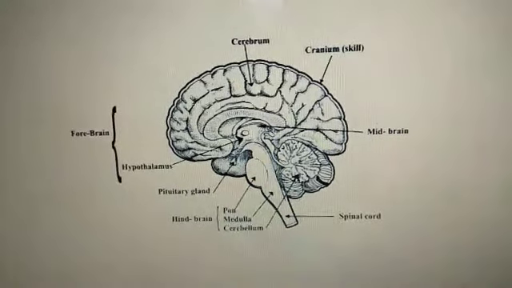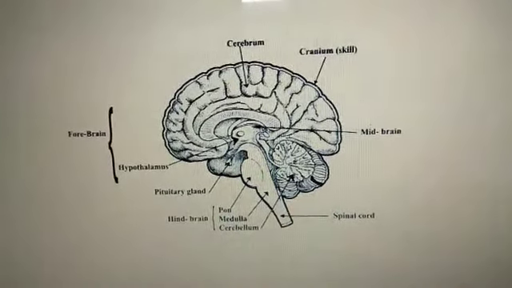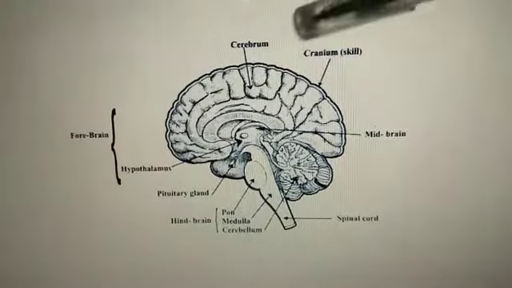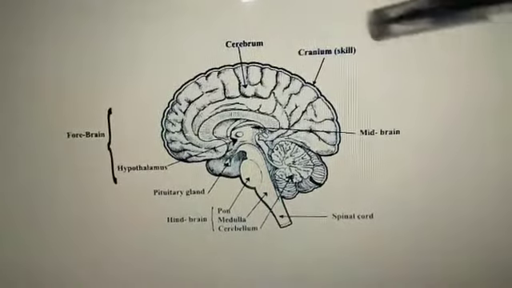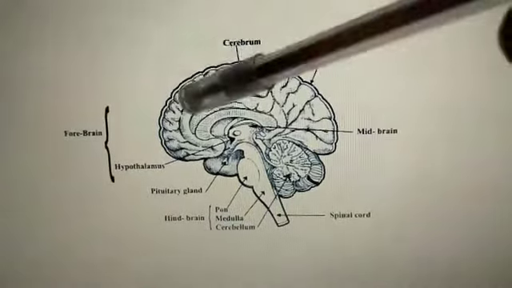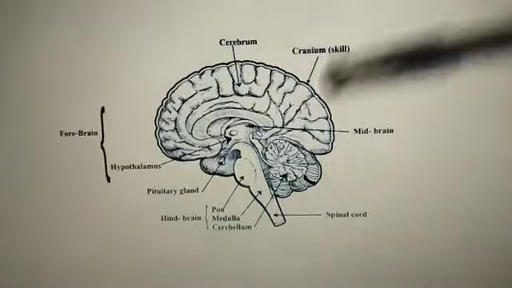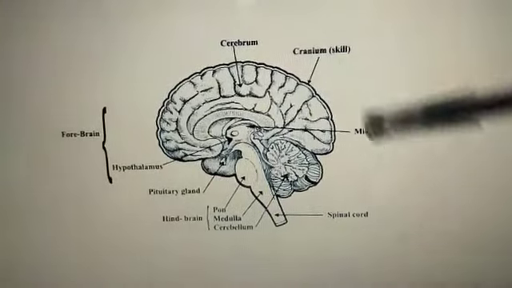Clear? So, simple thing. Just note down properly which part of the brain performs which function, and it will be very easy for you to remember.